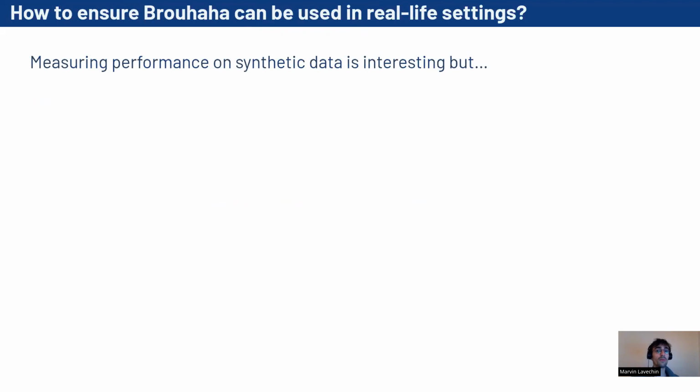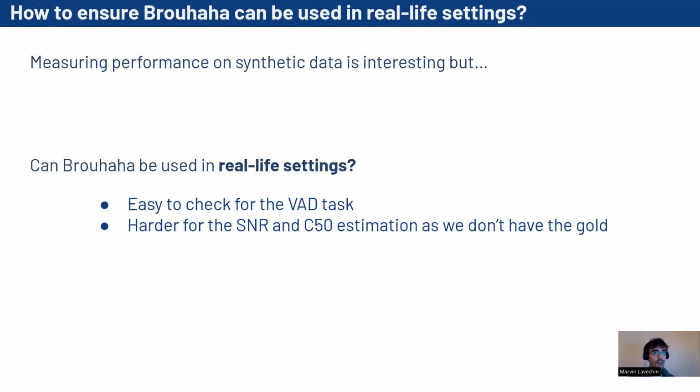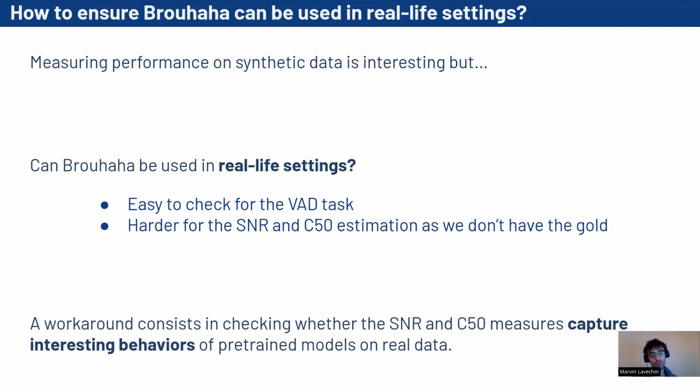All right, so measuring performance on synthetic data is interesting, but it doesn't tell us if the model can be used in real-life settings. So how can we check that? It's actually quite easy to check for the VAD task, as we have plenty of data sets annotated for this task. However, it's a bit more complicated for the SNR and C50 estimation tasks, because we typically don't have access to the gold measures. As we'll see later in the presentation, one workaround may consist in simply checking whether the SNR and C50 measures returned by the model capture interesting behaviors of pre-trained models on real data.